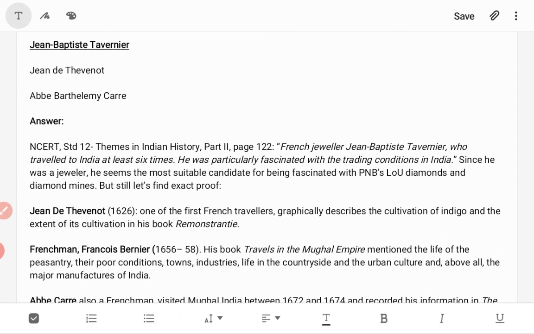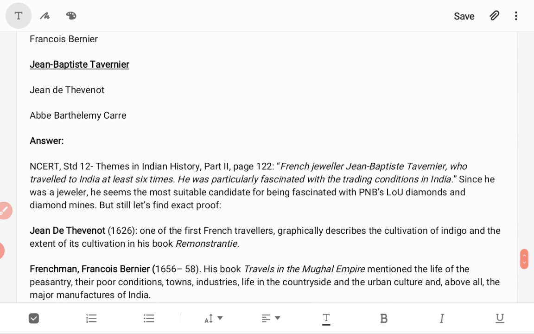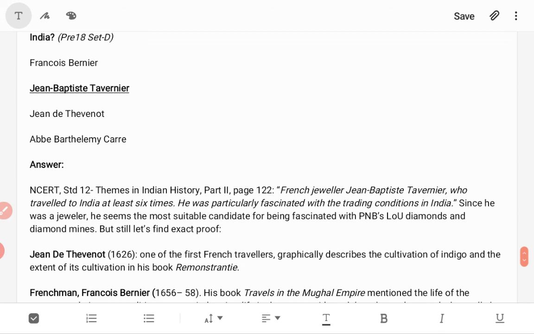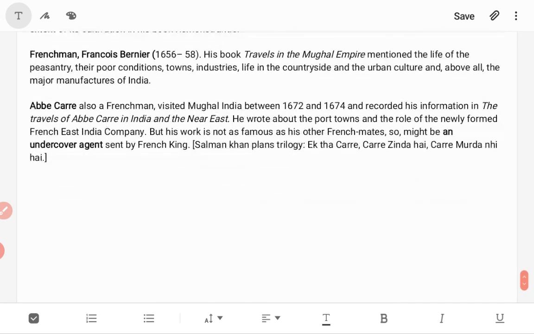He mentioned the life of the poor peasantry, poor conditions, towns and industries, and life in the countryside and urban culture. And Jean de Thévenot, one of the French travellers, graphically describes the cultivation of indigo and the extent of cultivation in his book. The answer is Jean Baptiste Tavernier. He is the person who wrote about diamonds and diamond mines in India.